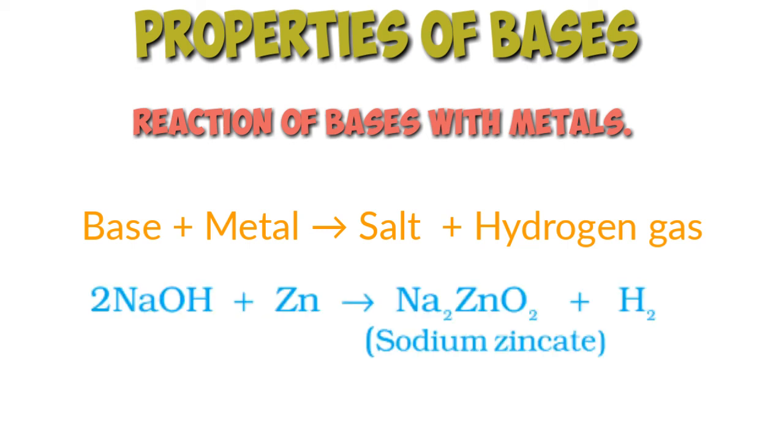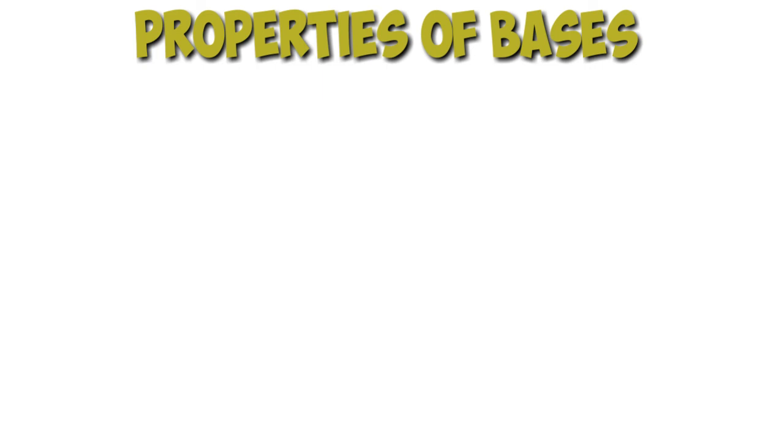For example, when sodium hydroxide solution is heated with zinc, sodium zincate and hydrogen gas are formed. 2NaOH aqueous plus Zn solid, that is zinc, on heating gives sodium zincate, Na2ZnO2, in aqueous state, plus H2 gas. It is very important to note that all metals do not react with bases to form salt and hydrogen gas. This reaction is not possible with all metals.